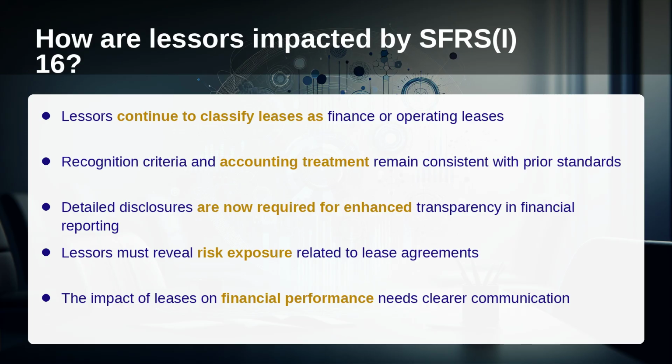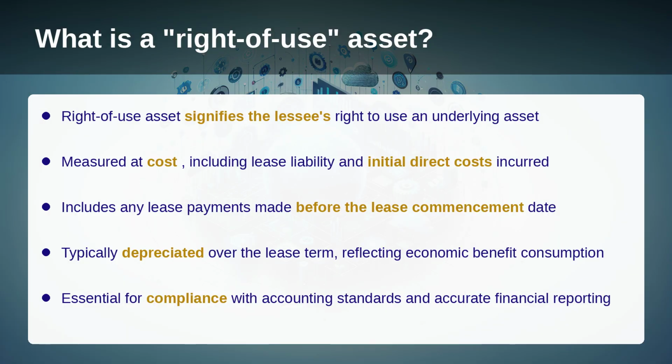How are lessors impacted by SFRS 16? For lessors, the accounting model under SFRS 16 remains largely unchanged from SFRS 17. Lessors still classify leases as either finance or operating leases, and the recognition criteria and accounting treatment for each type are consistent with previous practices. However, lessors must provide more detailed disclosures, offering greater transparency about their risk exposure and the impact of leases on financial performance.